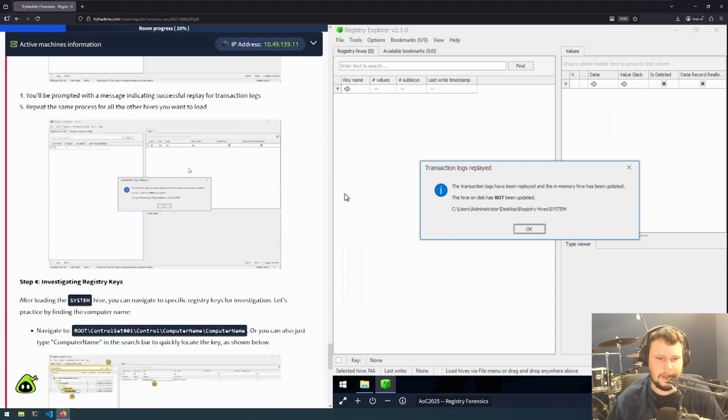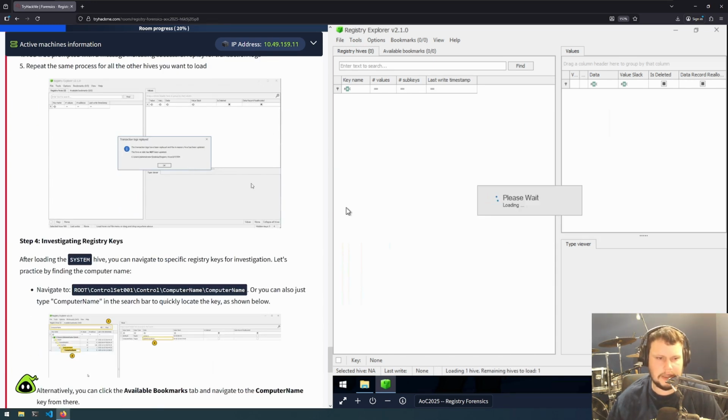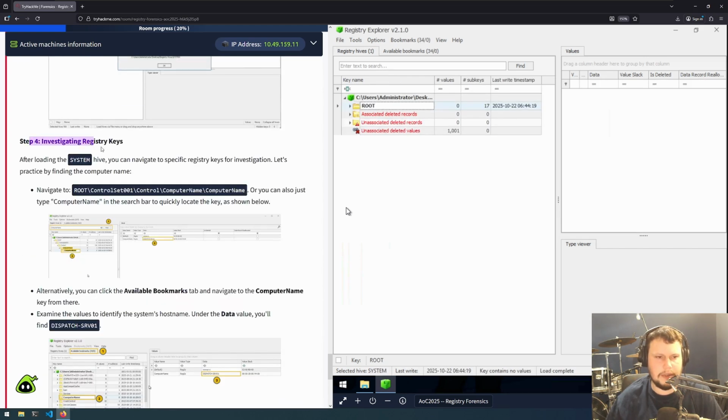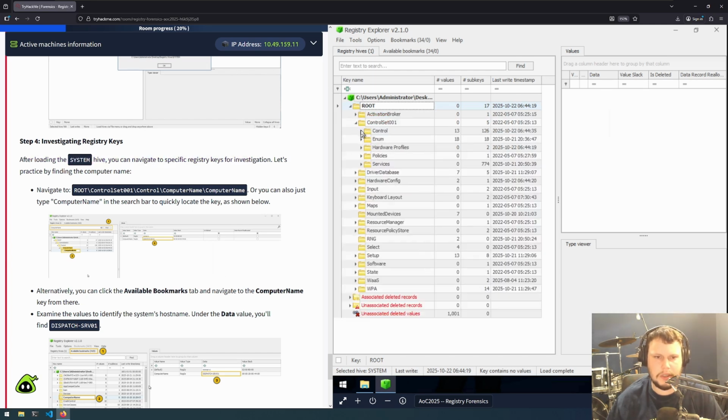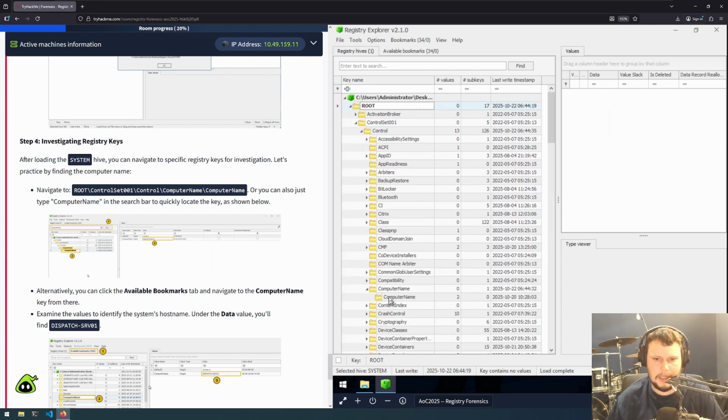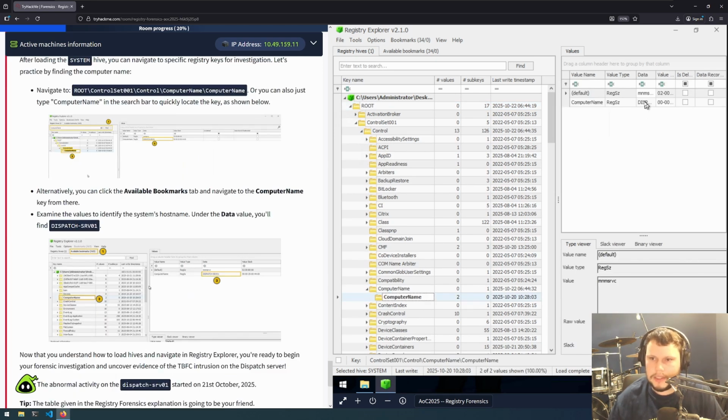Okay, so you have to do that for each individual hive, apparently. That seems to be fine now. Investigating registry keys: after loading the system hive, you can navigate to the specific registry keys for investigation. Navigate to root, ControlSet001, Control, ComputerName, and ComputerName. For this, we see this key here, where we see dispatch server 1.